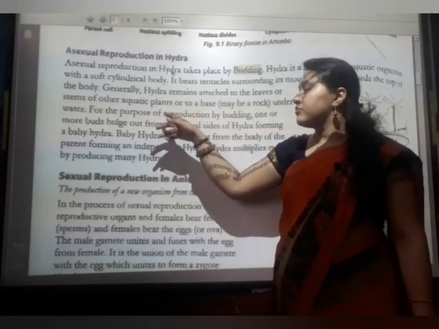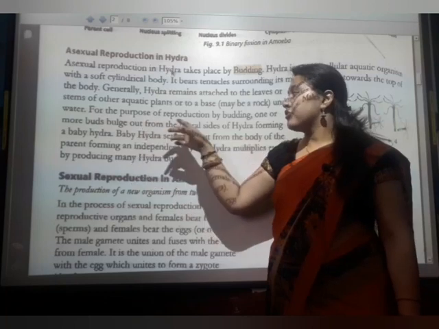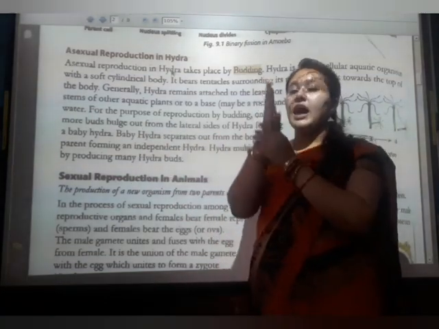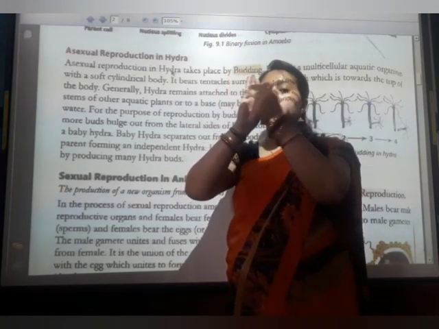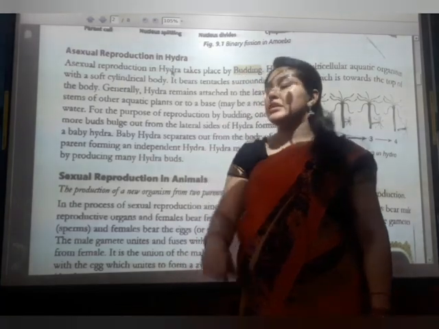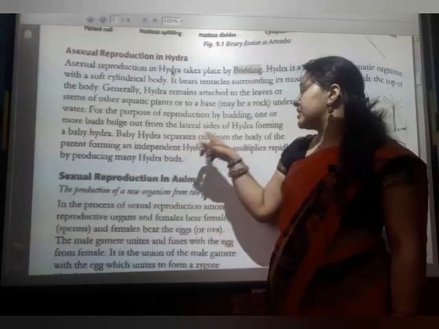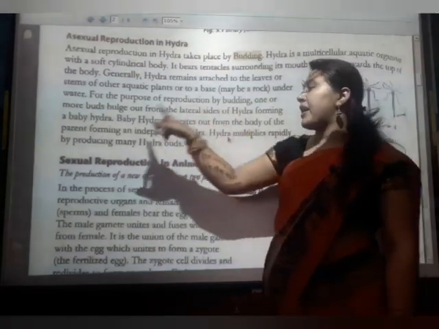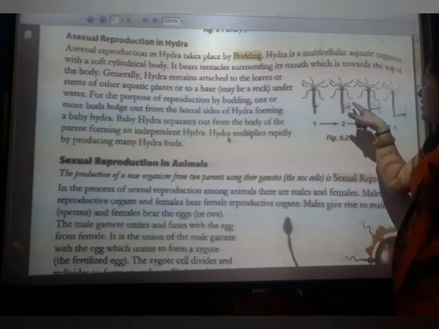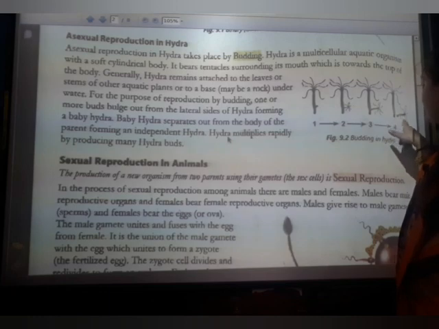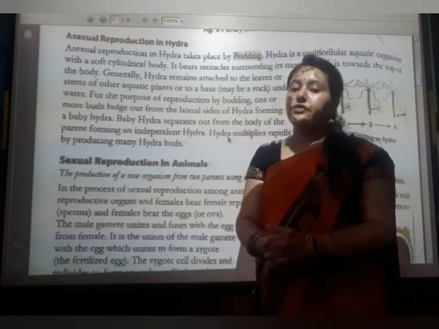For the purpose of reproduction by budding, one or more buds bulge out from the lateral side. So this is a hydra, and some buds come from here and here also. That's why it is called a multicellular organism. Then the baby hydra separates out from the body of the parent. One bud is coming here, and when it grows old, it separates itself. So hydra multiplies rapidly by producing many buds.